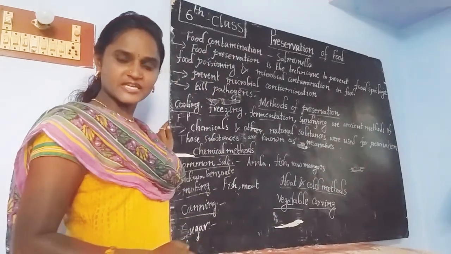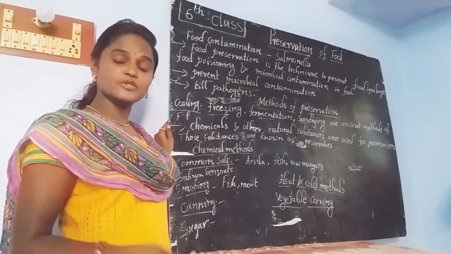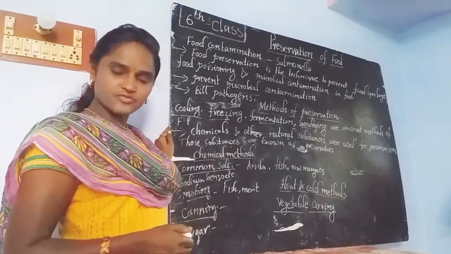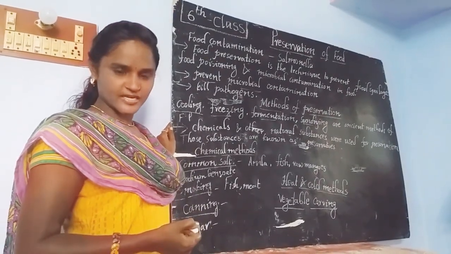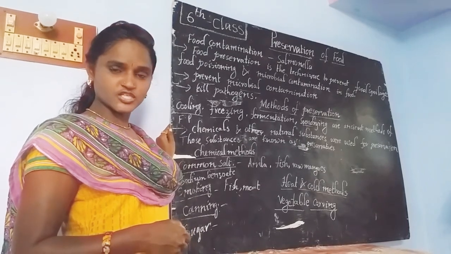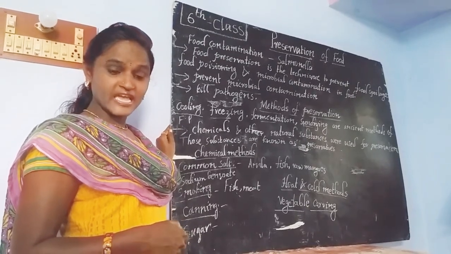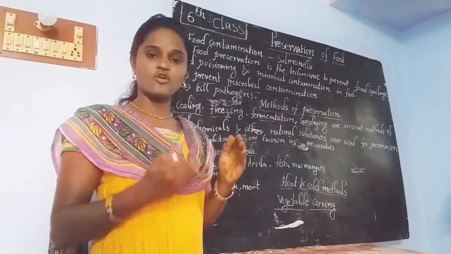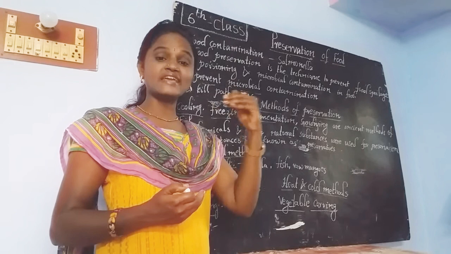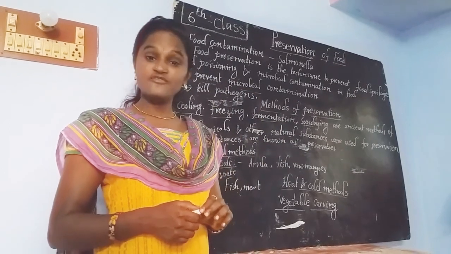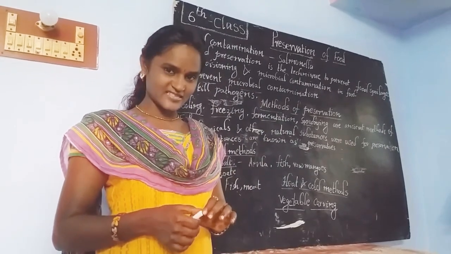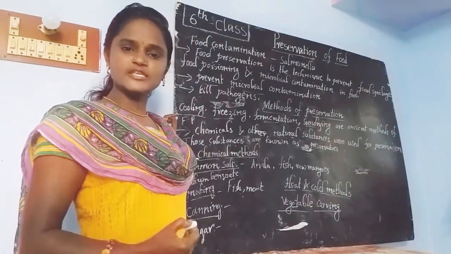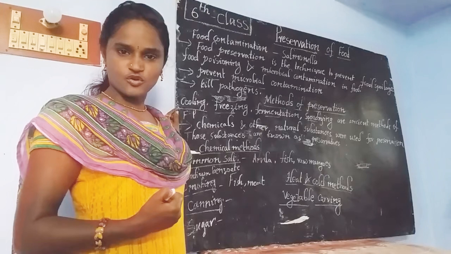These are the ancient methods our ancient people already used. Nowadays we have modern technology. Depending on that modern technology, we are using many advanced techniques of food preservation. Is it right?